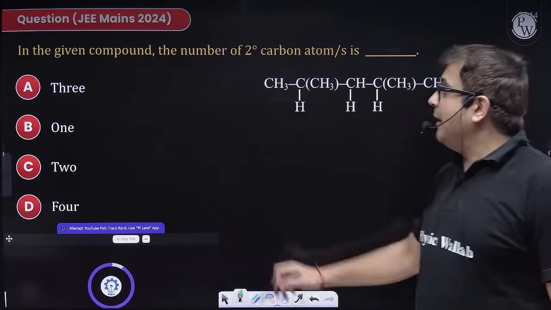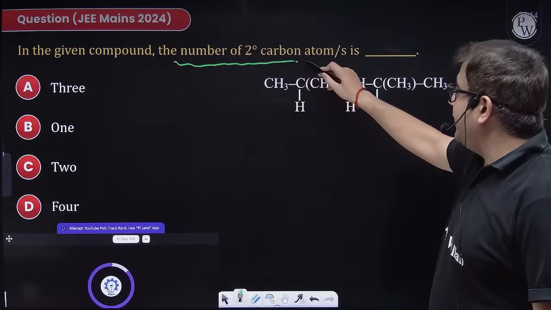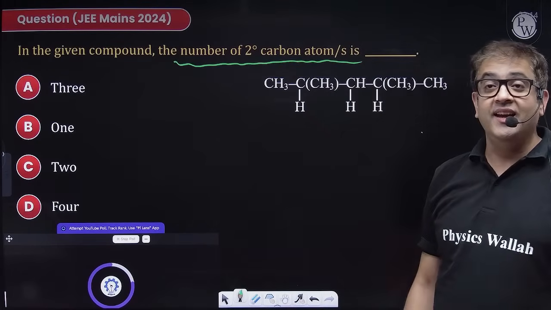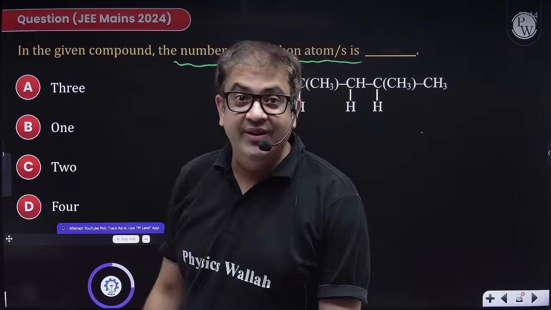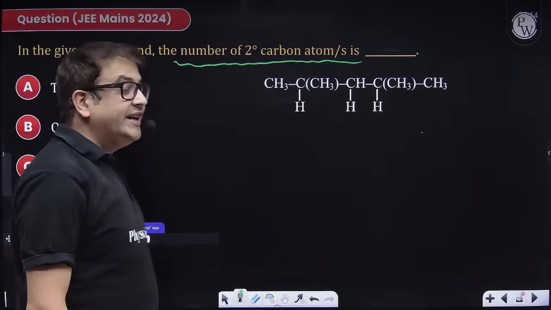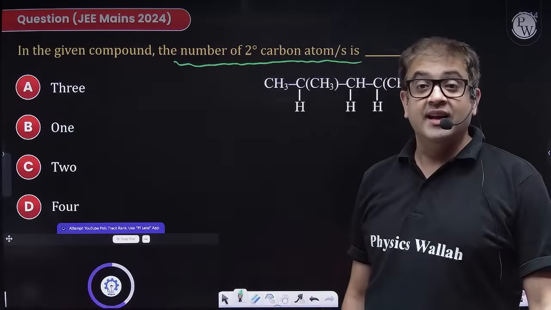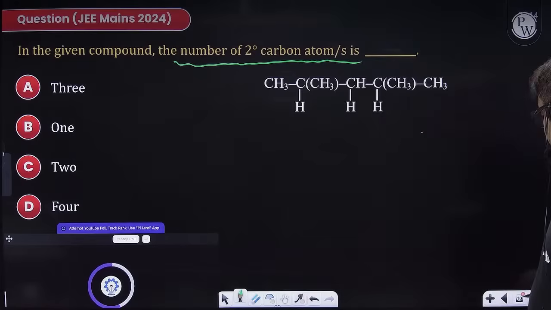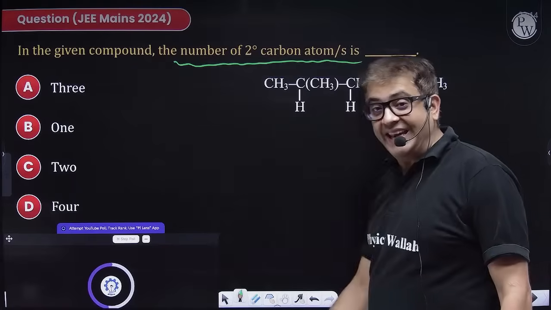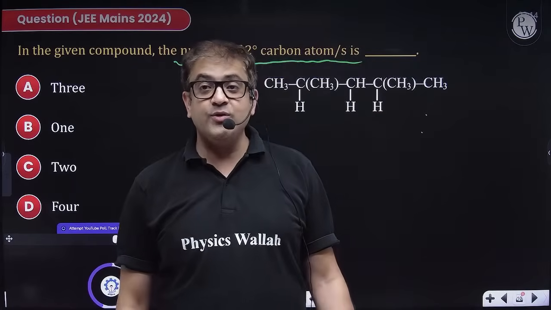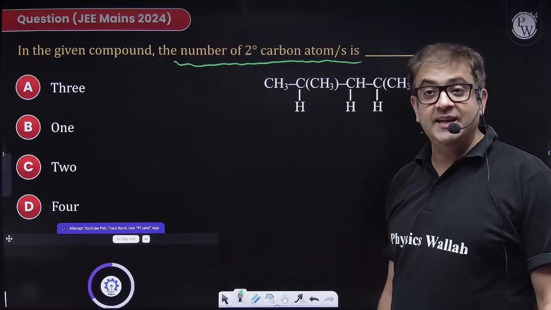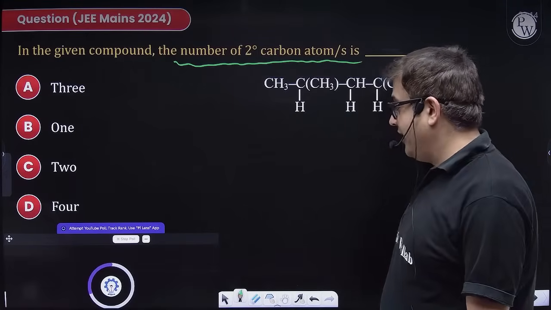In the given compound, the number of 2-degree carbon atoms is R. You have to give me the number of 2-degree carbons. This is just the kind of question which NTA is finding a lot of interest in. These are PYQs from JEE. B, C, B. Okay, let's try.